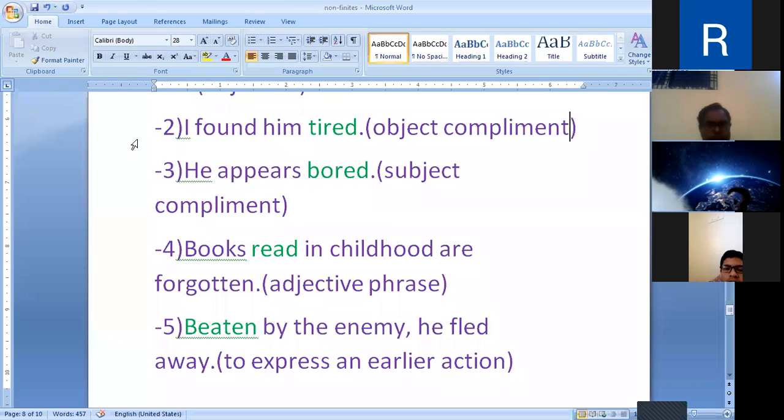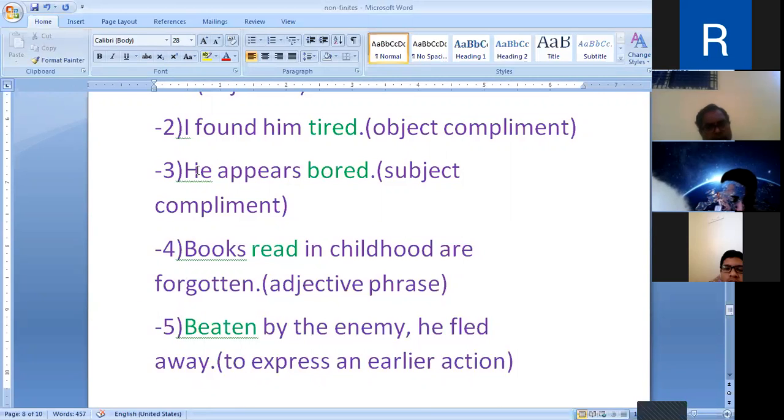Next, he appears bored. Bored, B-O-R-E-D, is a past participle. The past participle may be used as a subject complement.